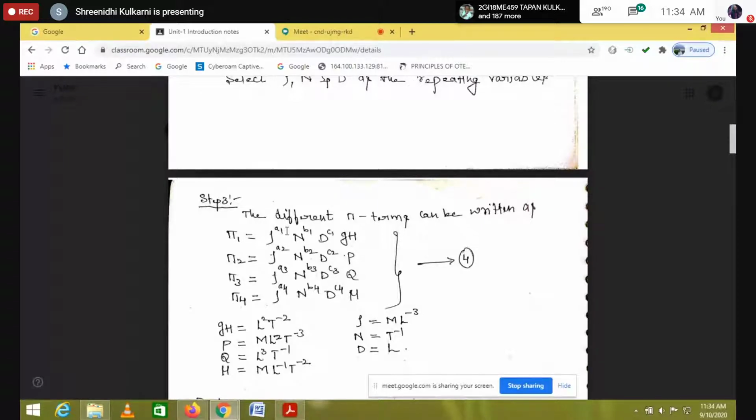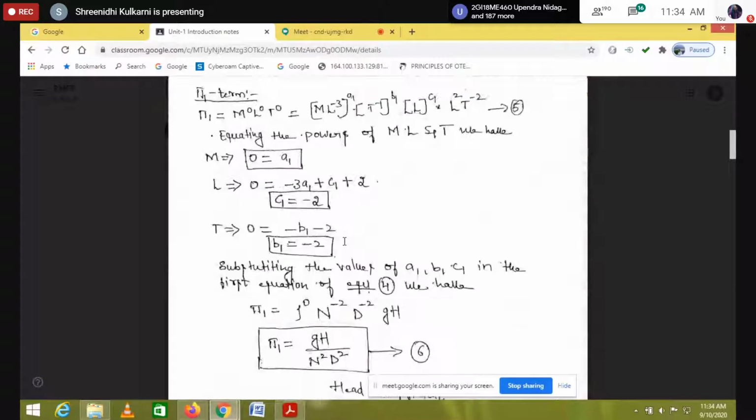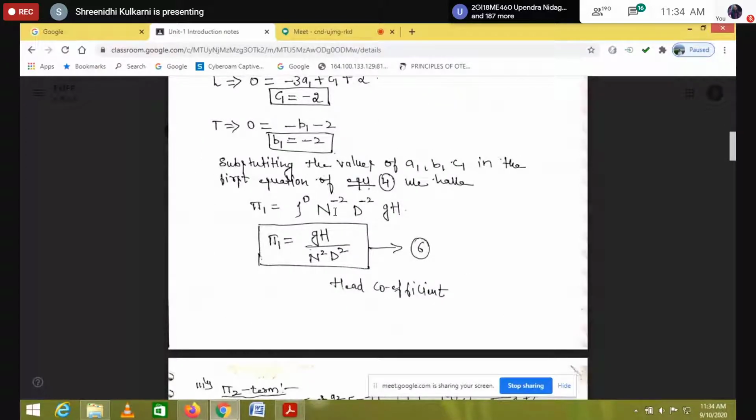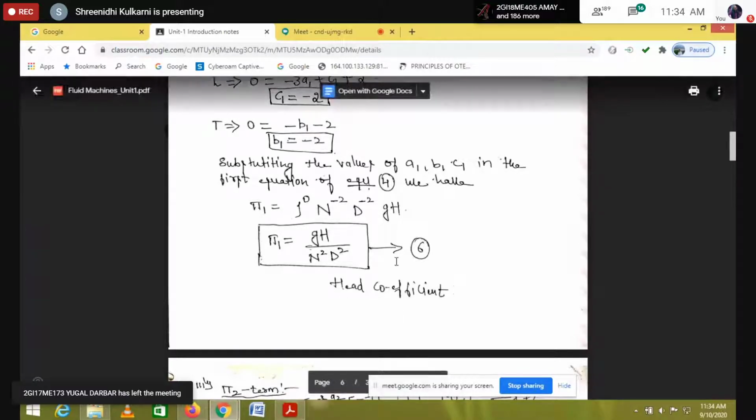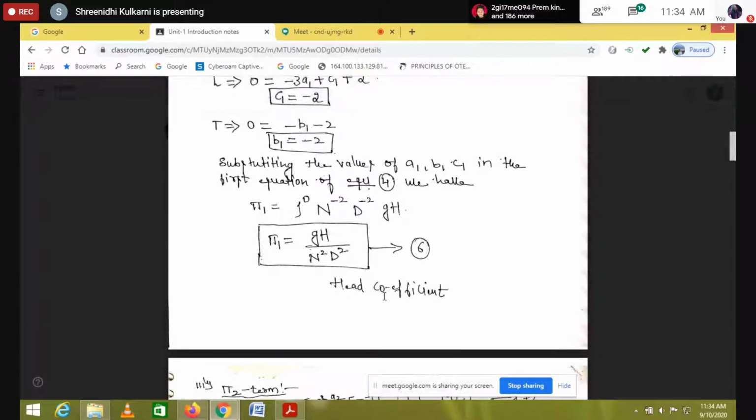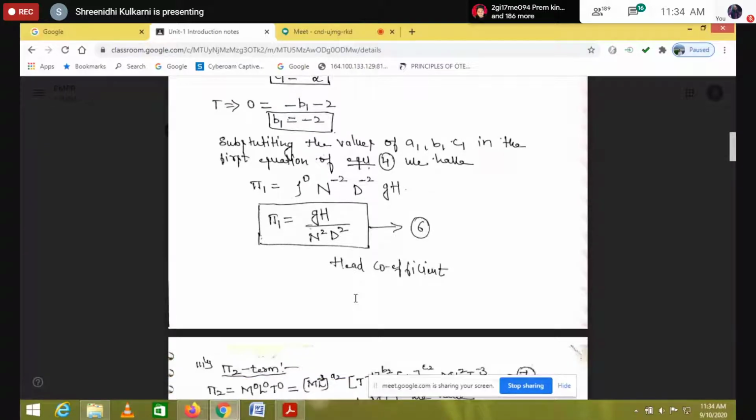What are the pi terms? Rho to the power of a1, n to the power of b1, d to the power of c1 and gh. So once I substitute here, we get rho to the power of 0, n to the power of minus 2, d to the power of minus 2 into gh. So further this equation we can write as pi1 is equal to gh, meaning the generating head, by n square d square. So this pi term we can call a head coefficient.